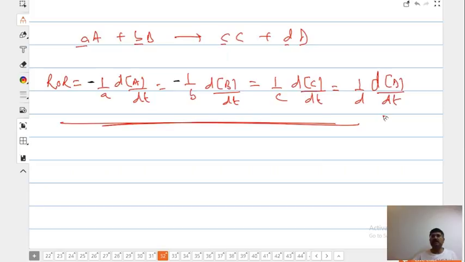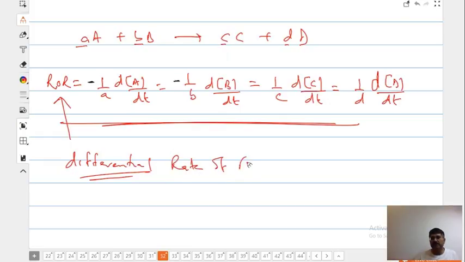That will be the expression for the rate of reaction, and this is known as the differential rate of reaction. The minus sign indicates that the concentration of reactant is decreasing.